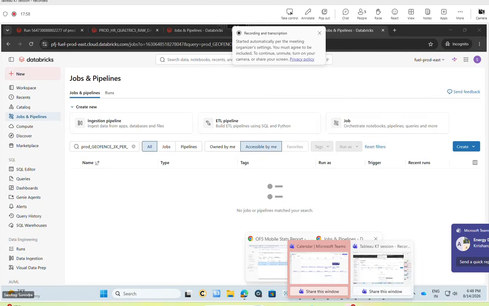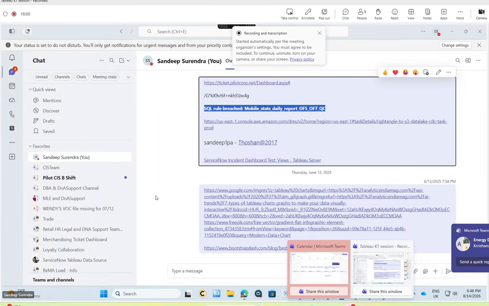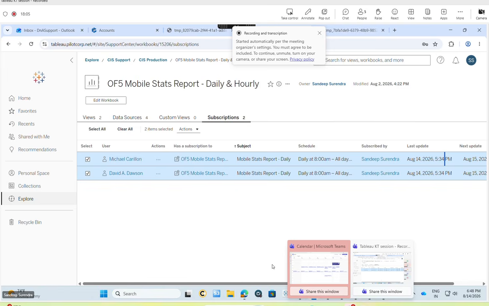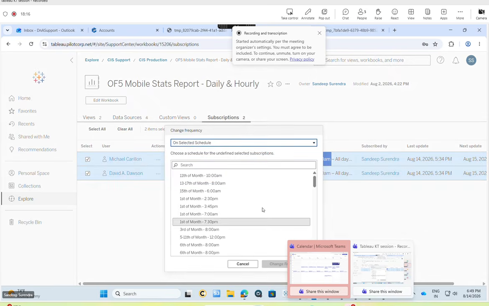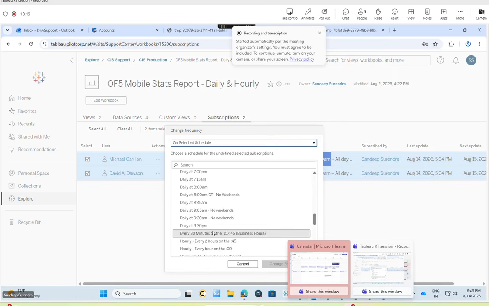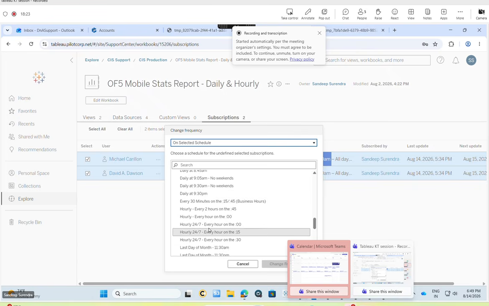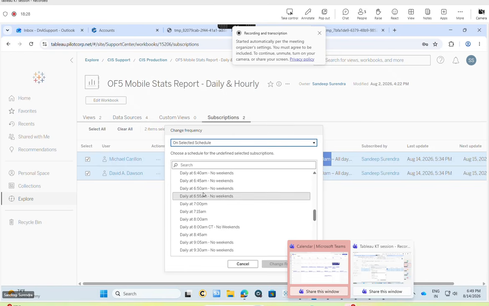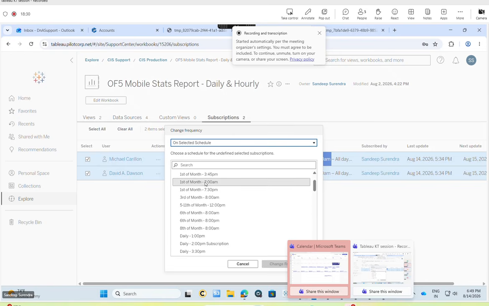Quick question on that one. Do we have documentation on the timings, a mapping recommendation of when the daily reports have to be delivered? Whenever the server is down, we are not sure when it will come up, so I generally go and change the frequency to every 30 minutes only. Suppose the server comes up at 10 a.m., I can't see anything near to 10 a.m. here.